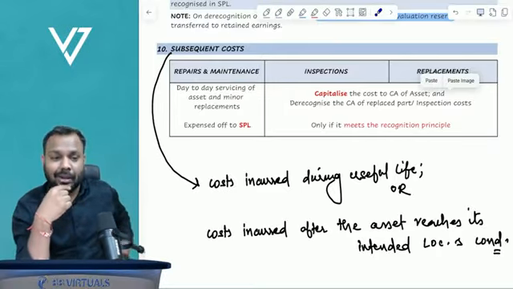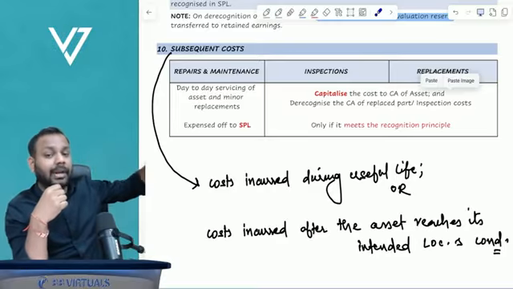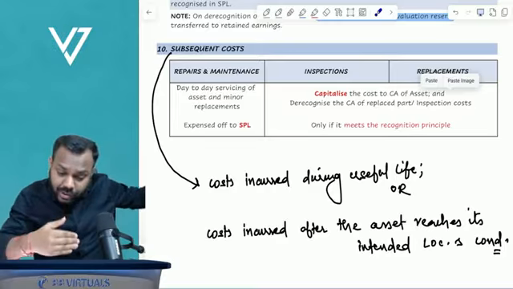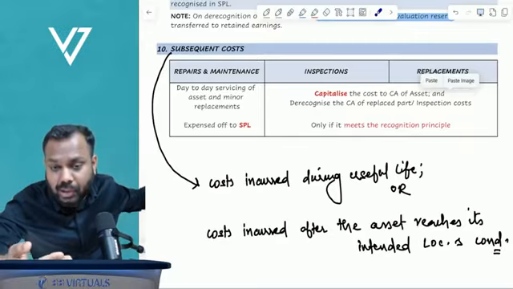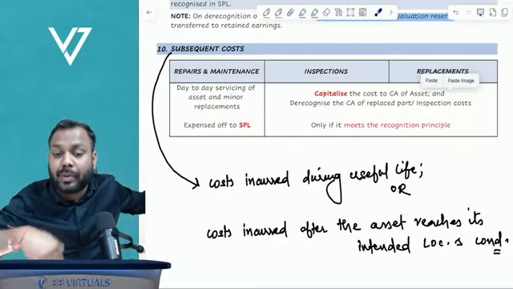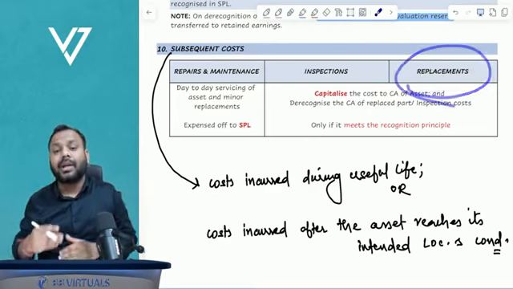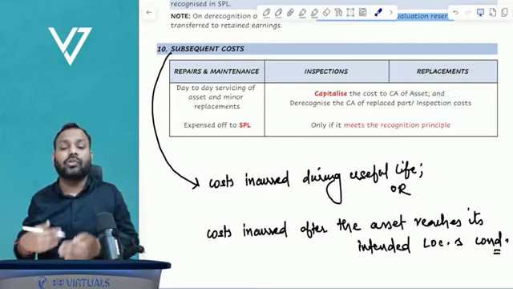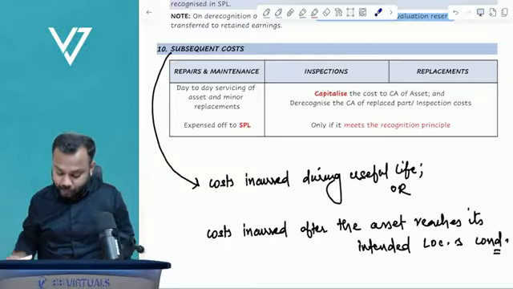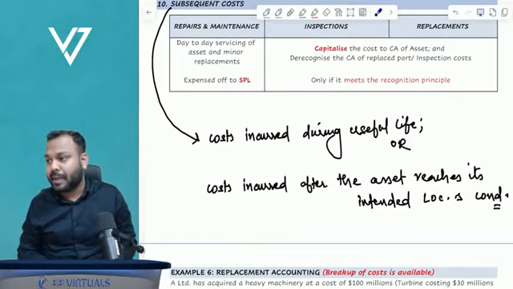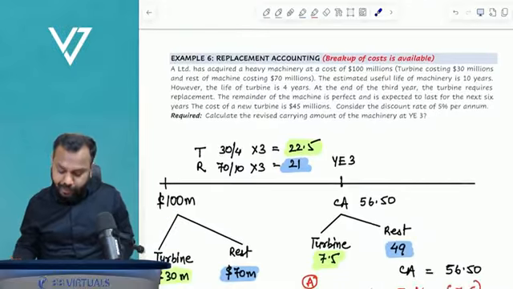The old engine has to be removed, and the new engine has to be capitalized and installed in the aircraft. So whatever the cost of replacement, it has to be capitalized to the cost of the asset. Now I have taken up an example for this in replacement accounting.